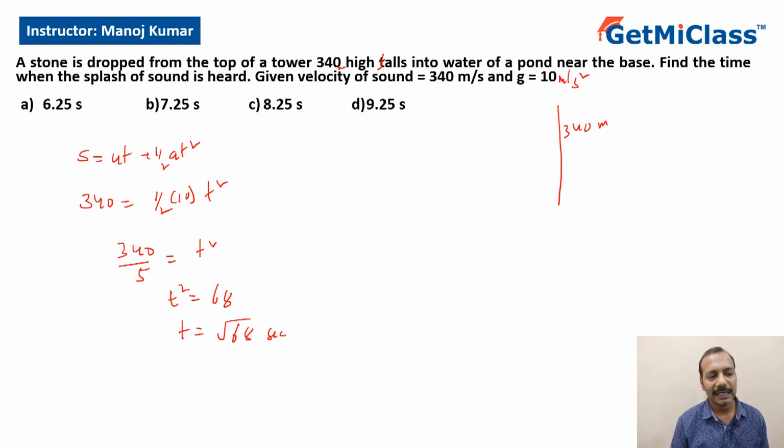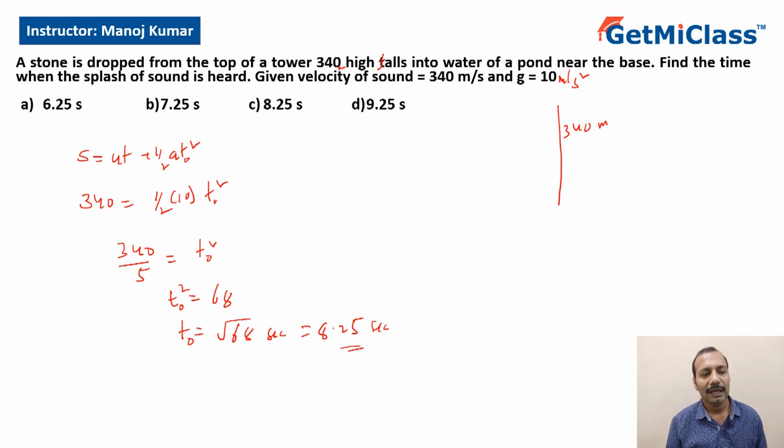This is the time taken. I'll call it as t naught. This is the time taken for the stone to reach the surface of the pond. Now square root of 68 is 8.246 seconds. So it's approximately 8.25 seconds.